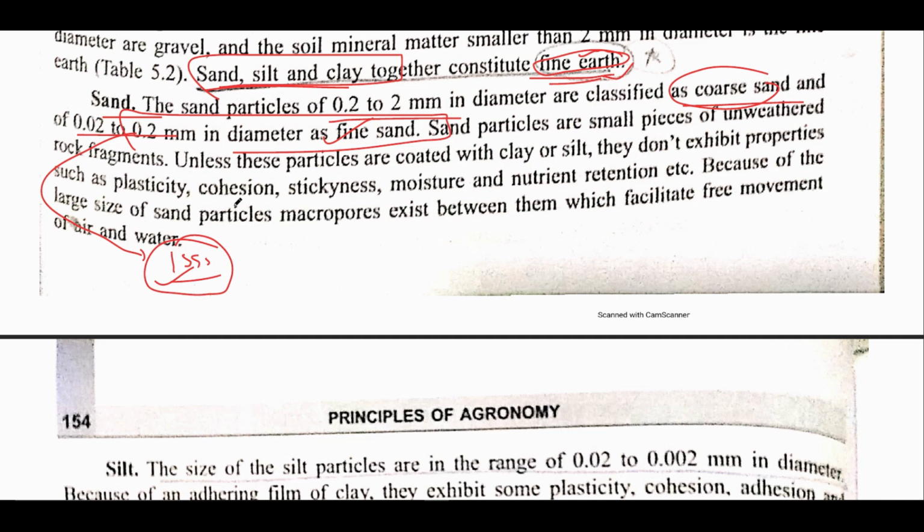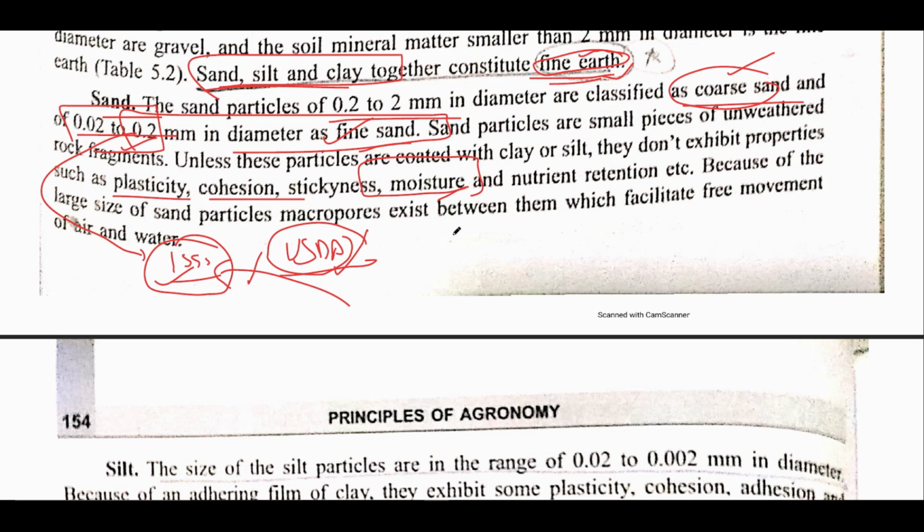There is another classification of the various particles of sand, silt, and clay that was given by USDA. We'll discuss this classification in another video, but remember that in India the ISSS classification is majorly followed. So just remember coarse sand and fine sand, and from here we can talk about particle size. Everyone knows that sand does not have plasticity, it does not have cohesion, and it cannot hold moisture for a long time. These are very basic things.